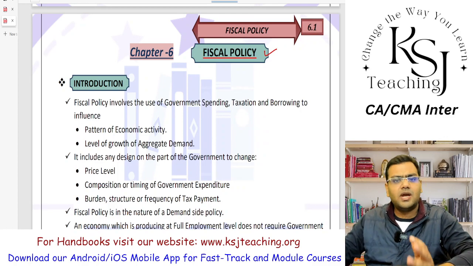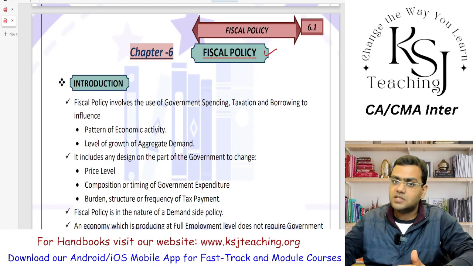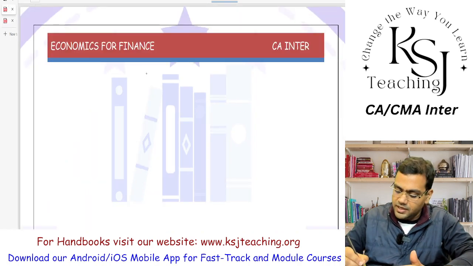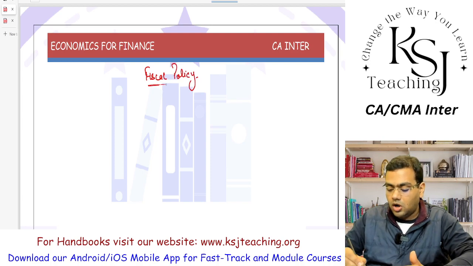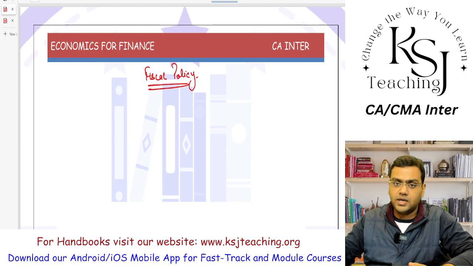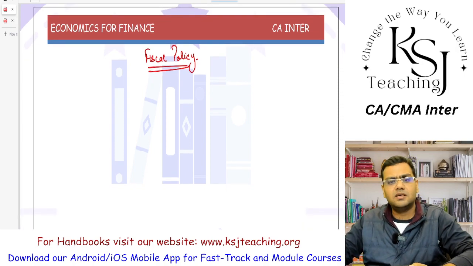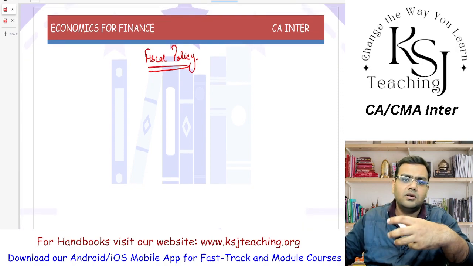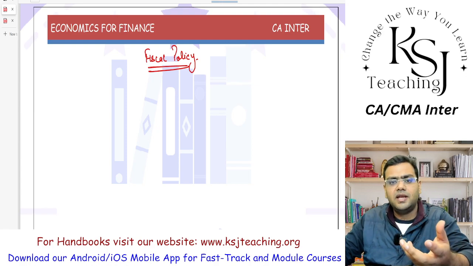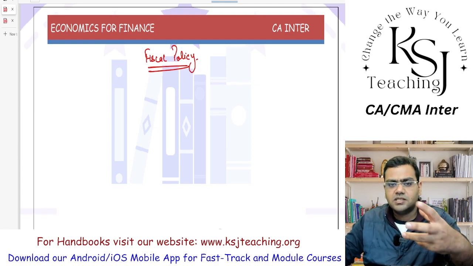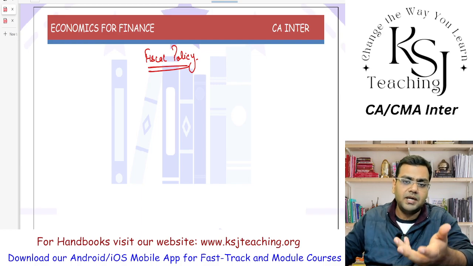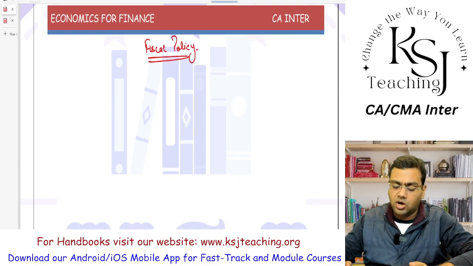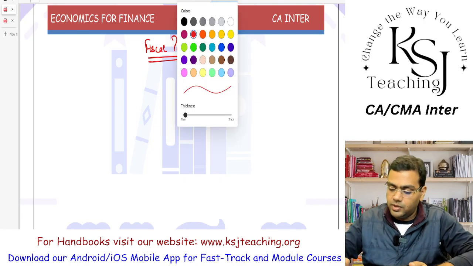Let's try to understand first what a fiscal policy is. We need to understand only the basics first so that we can proceed. You all know what a policy means. It is some planning, like making a policy about how many chapters you have to do, where action is required on that particular planning. You call it a policy. Now, what do you mean by fiscal?